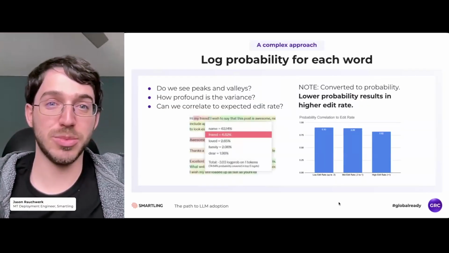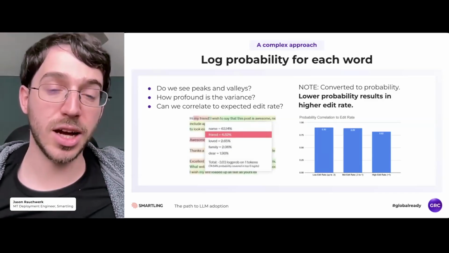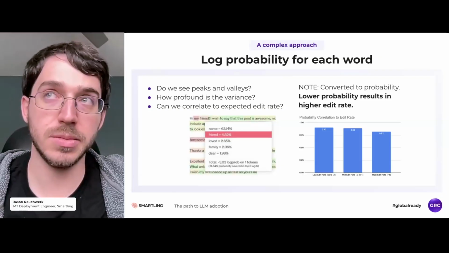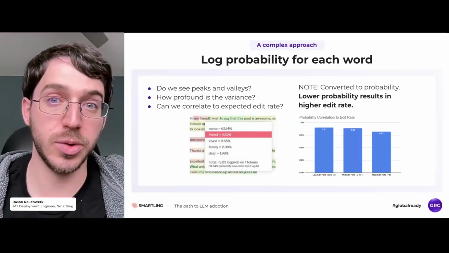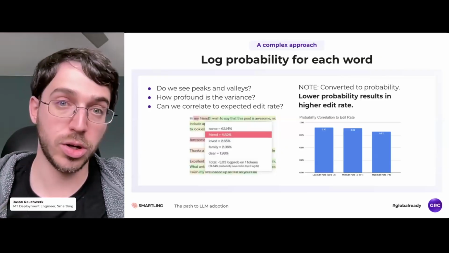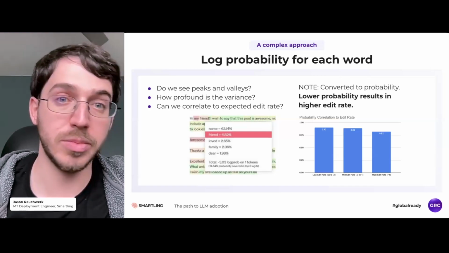Now, I'd like to introduce a more complex approach. This is called log probability. Essentially, a large language model is modeling language, and each word has a certain probability associated with it. At each step, the model decides which word it's going to translate next, based on some probability distribution.